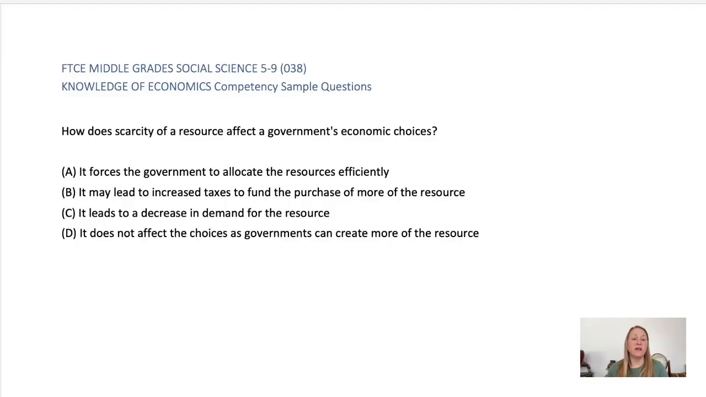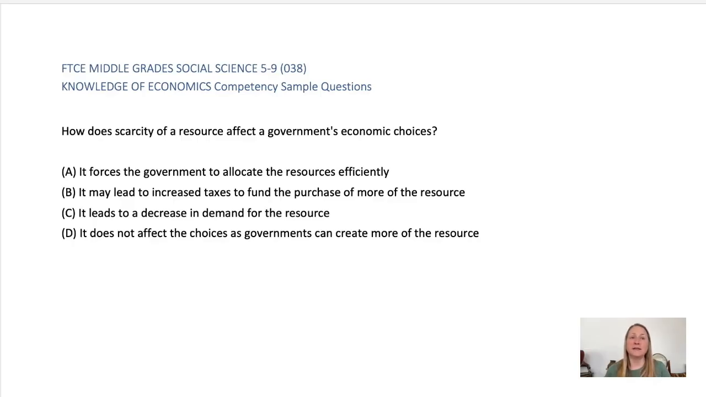How does scarcity of a resource affect a government's economic choices? A. It forces the government to allocate the resources efficiently. B. It may lead to increased taxes to fund the purchase of more of the resource. C. It leads to a decrease in demand for the resource. Or D. It does not affect the choices as governments can create more of the resource.